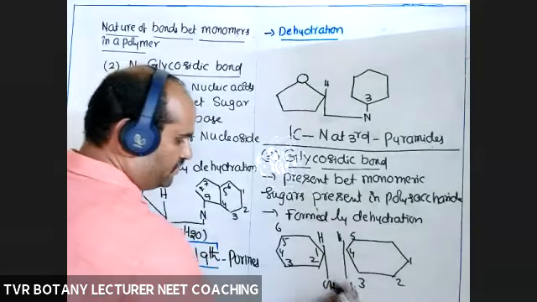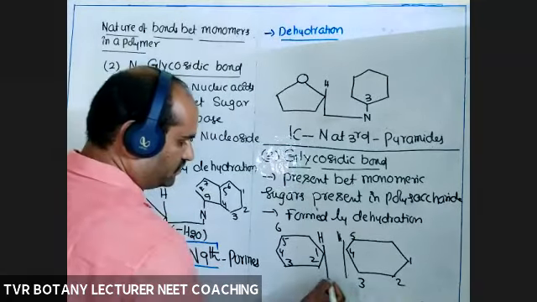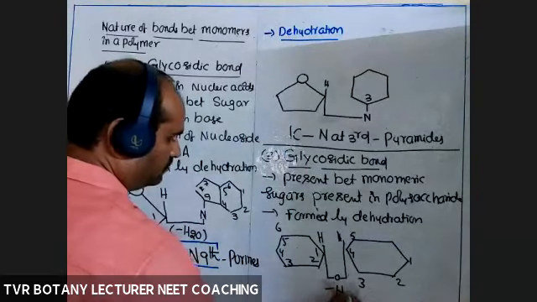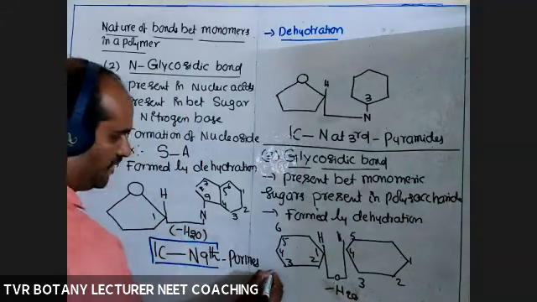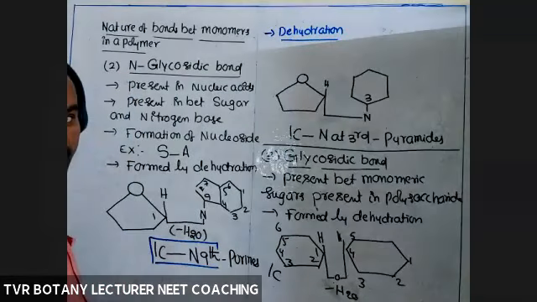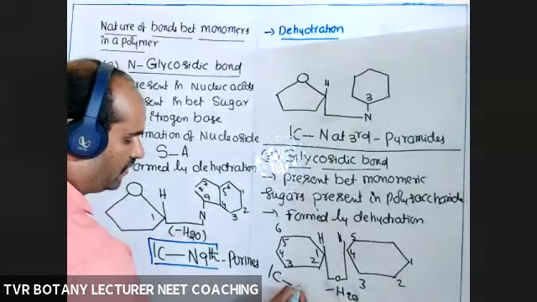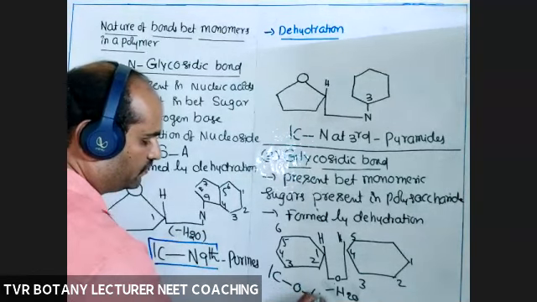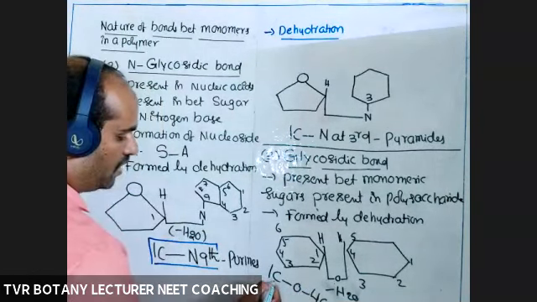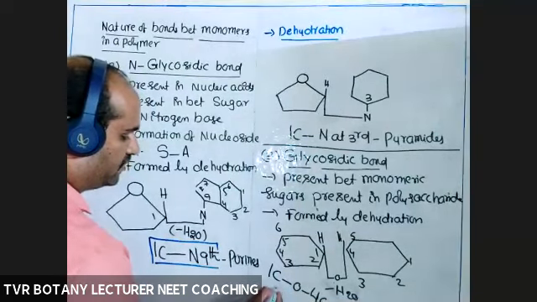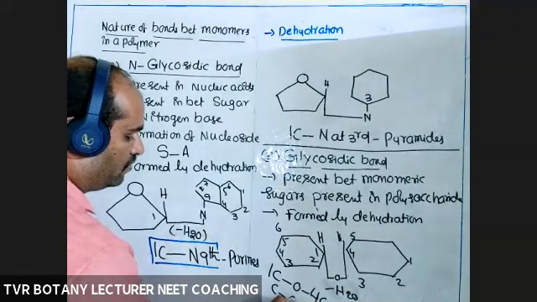Okay, OH removed and one hydrogen atom. So bond O. Here also one molecule of H2O produced. Here the first carbon atom of this sugar, first carbon atom of that sugar, bond oxygen, bond carbon atom at fourth position. First carbon, oxygen, fourth carbon. So simply C-O-C.